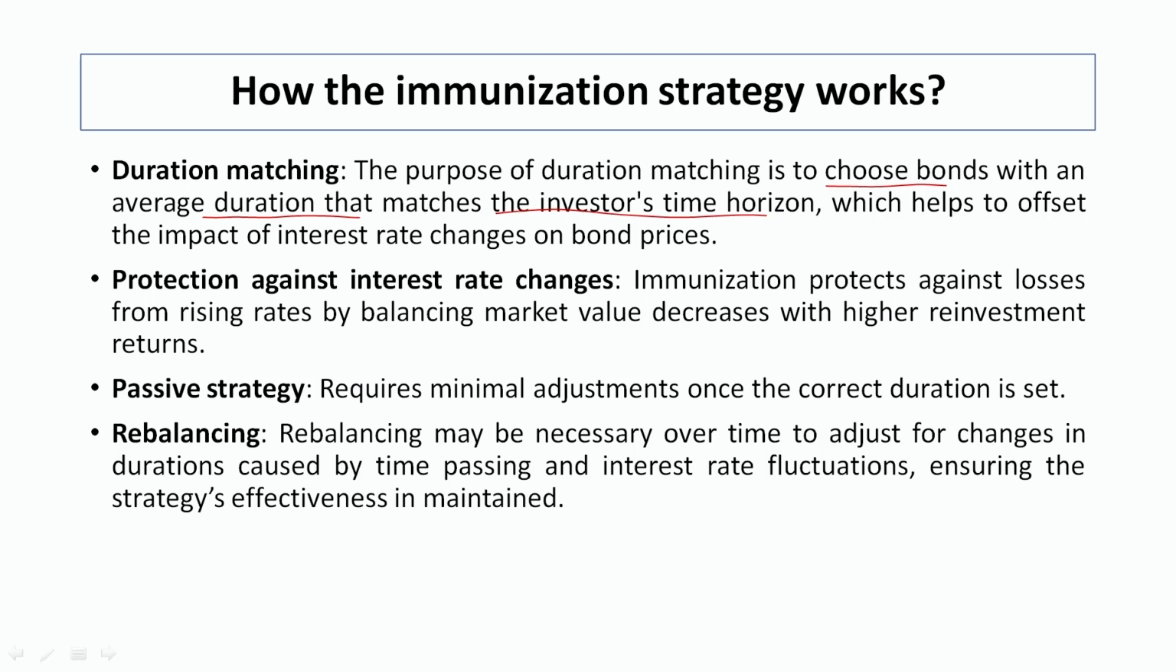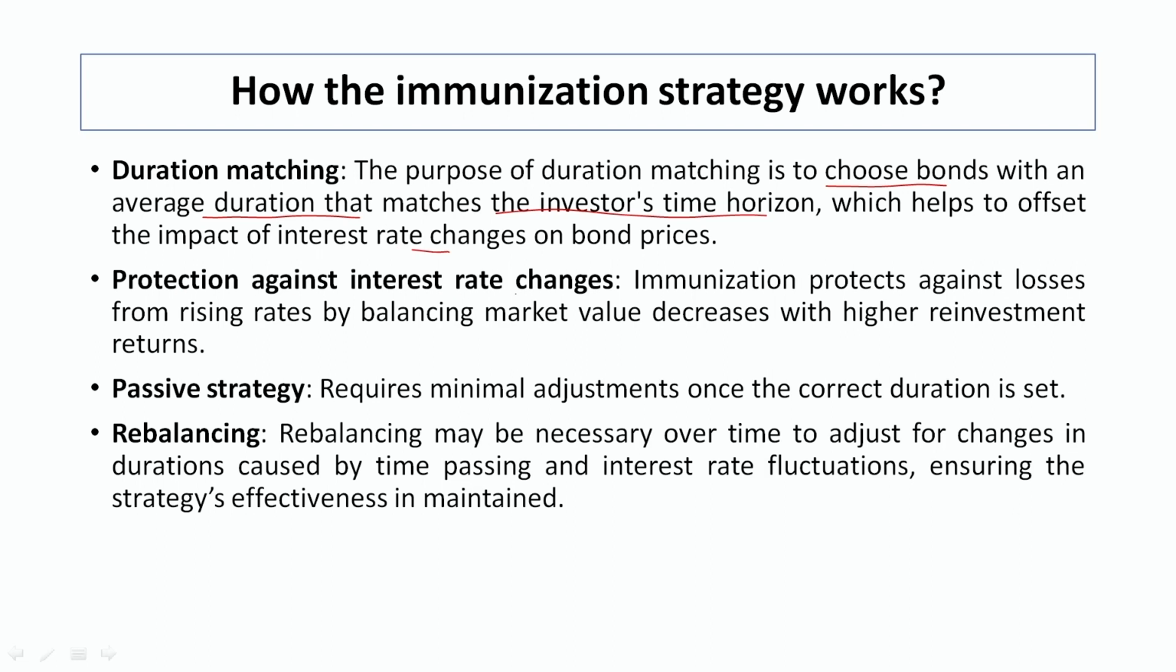So, what he is going to do, if he is to pay the liability after 5 years, he has to choose accordingly, and if he has to pay the liability after 10 years, he is going to choose a bond of 10 years. So, duration matching will be done, and this duration matching is going to mitigate the interest rate changes.